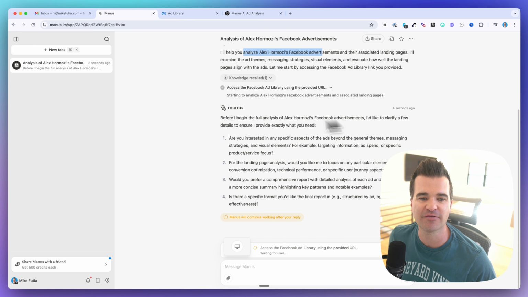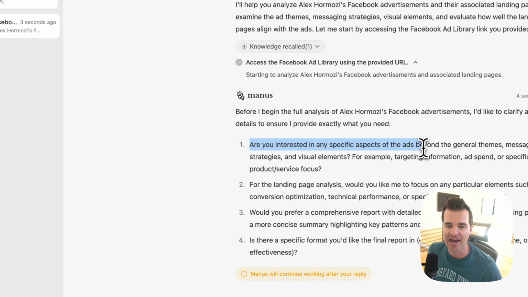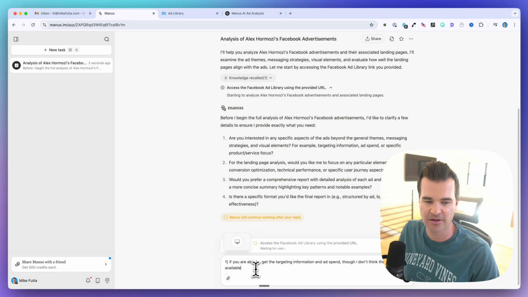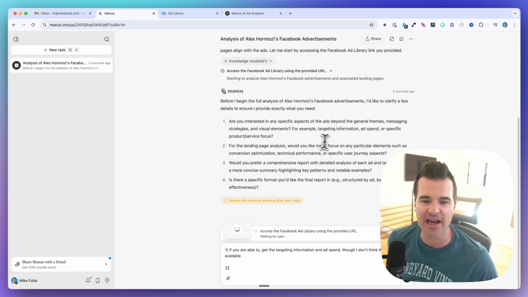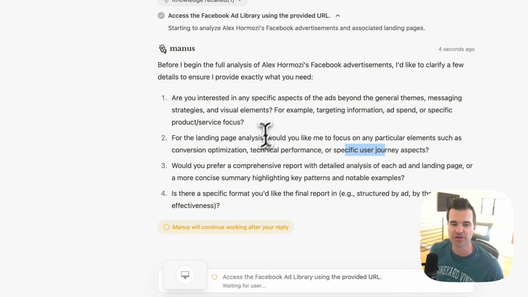All right, so it wants to clarify a few details. Are you interested in any specific aspects of the ads? So I don't know if it's going to be able to get ad spend. So let's see. If you are able to get the targeting information and ad spend, though I don't think that is publicly available. So 2, it's asking us for the landing page. Would you like me to focus on any particular elements or technical performance or specific user journey?